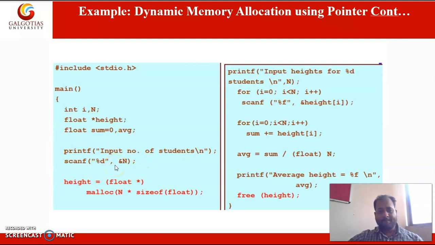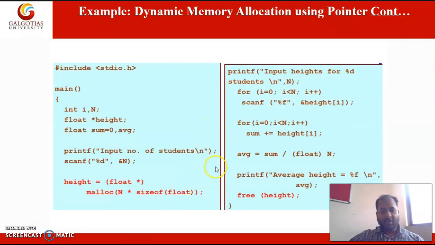Here size of float is 8 bytes, and suppose n is 10, then it is taking 10 into 8, that will be 80.